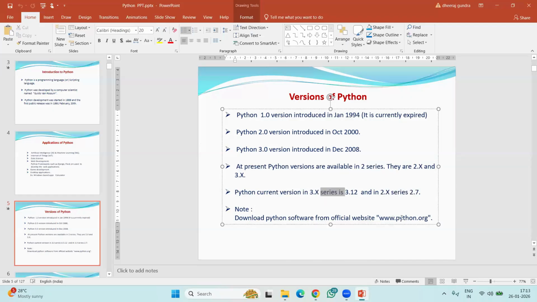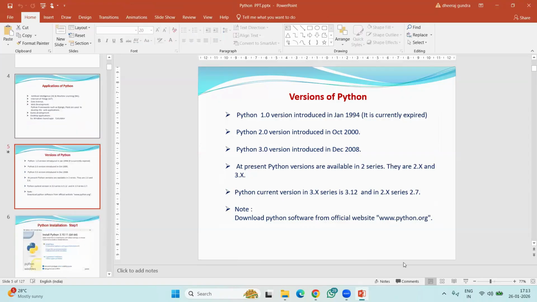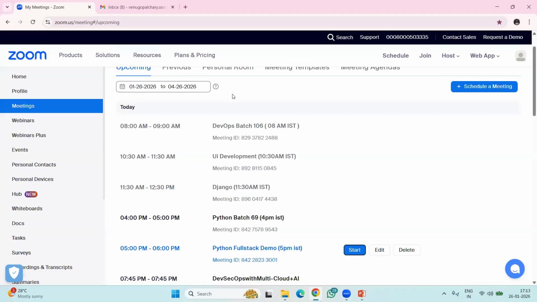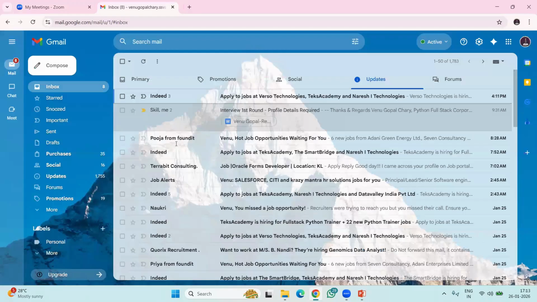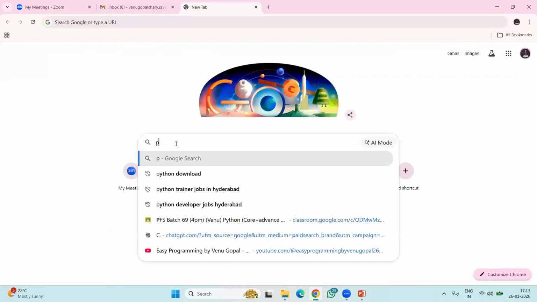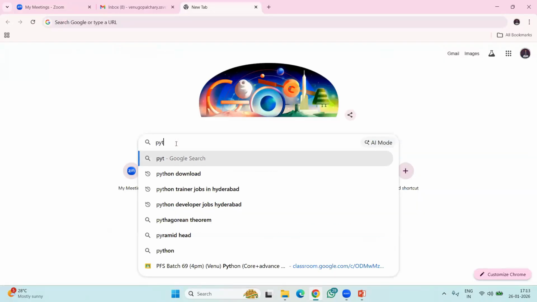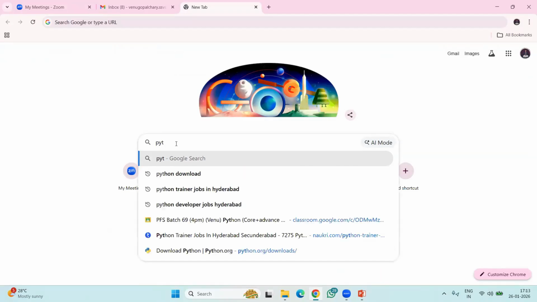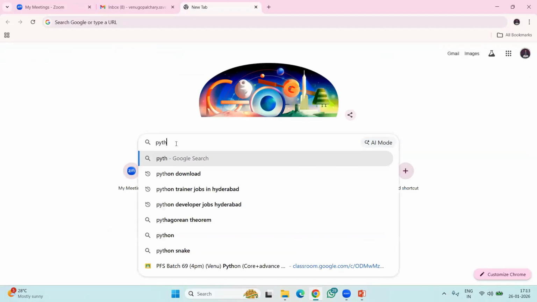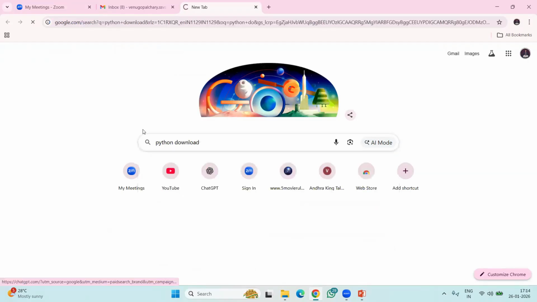All these we can find on one website, www.python.org. In the last session, I explained how to download and install this Python software from this official website. I hope you already installed it. Just in a quick way, you can visit python.org, or simply type Python download and go to that website. From this website, we downloaded the Python software, right?